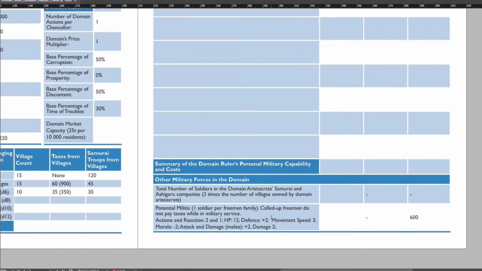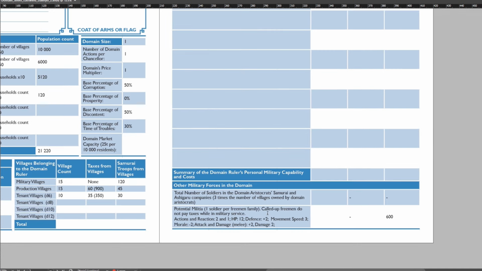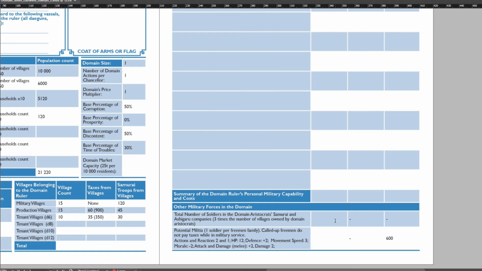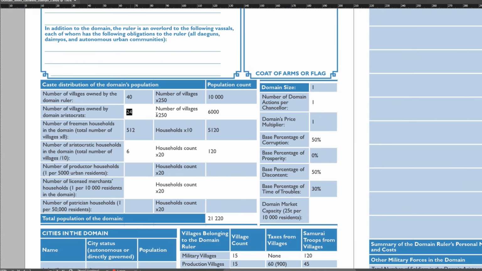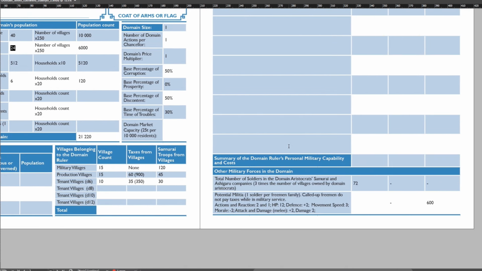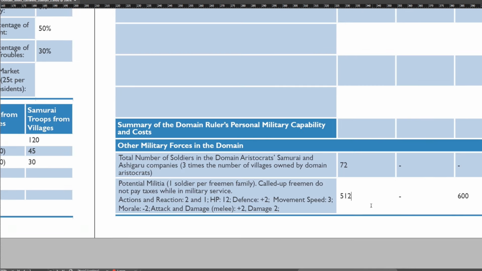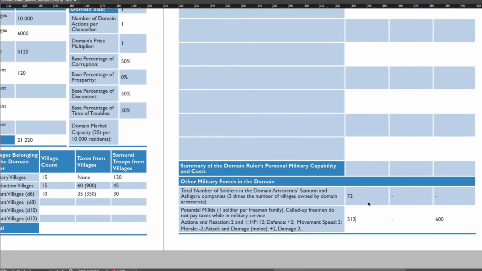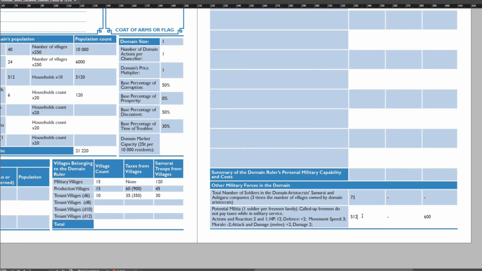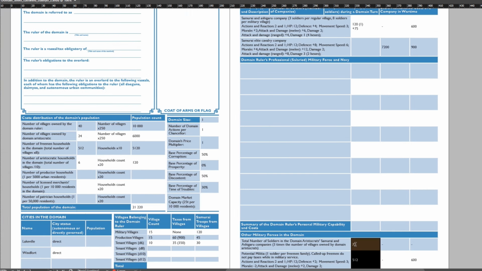Now, other military forces in the domain. Our land aristocracy has a small army of 72 soldiers, also samurai and ashigaru. Those come from the 24 villages they own. And the largest force is the potential militia, 1 soldier per freeman household, altogether 512 soldiers. Those numbers can be good or bad for the rulers, because as you can see right now, domain subjects could theoretically organize an army 3 times the size of their ruler.